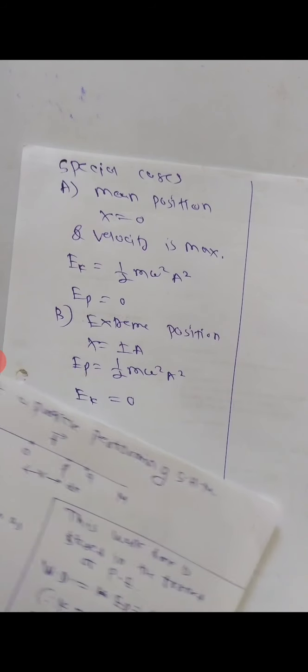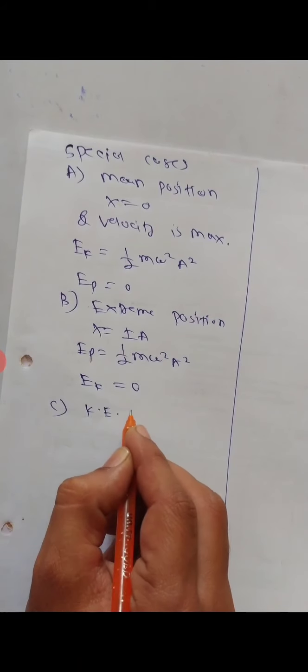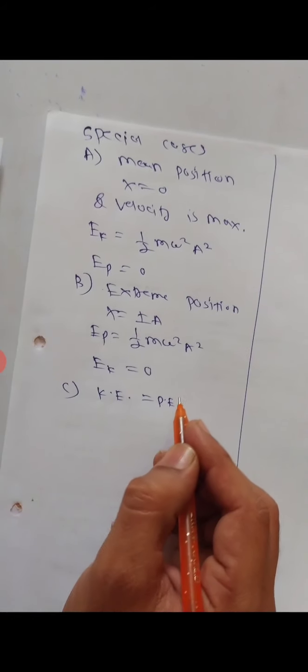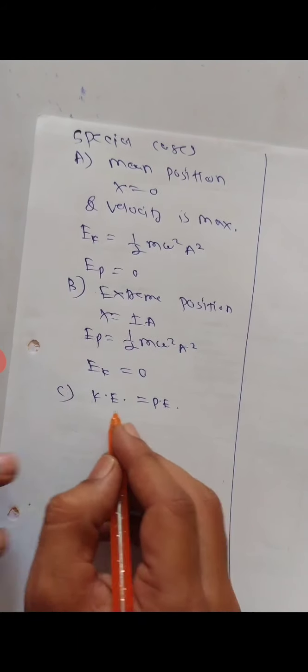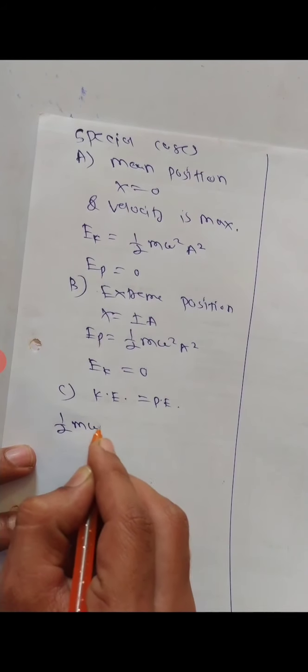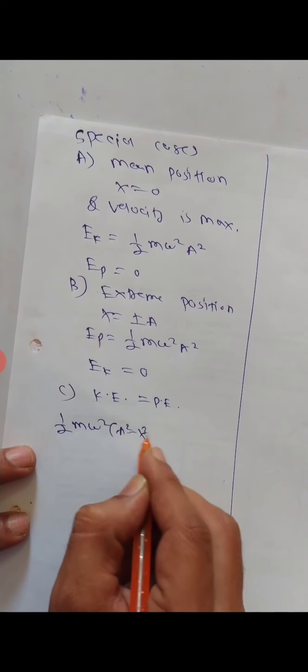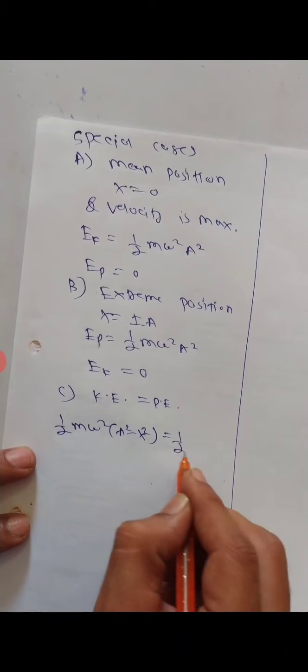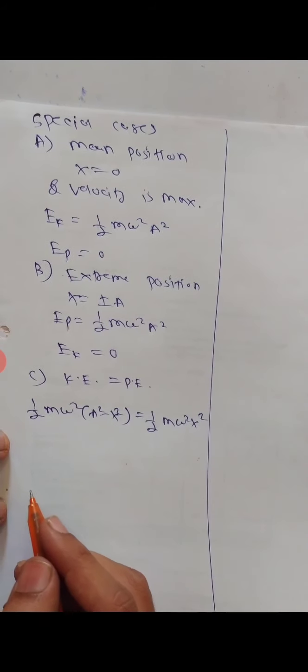Again we have to see the next case, which is where kinetic energy is equal to potential energy. So what will it be? We know that kinetic energy is nothing but half m omega square into (a square minus x square) is equal to half m omega square a square.